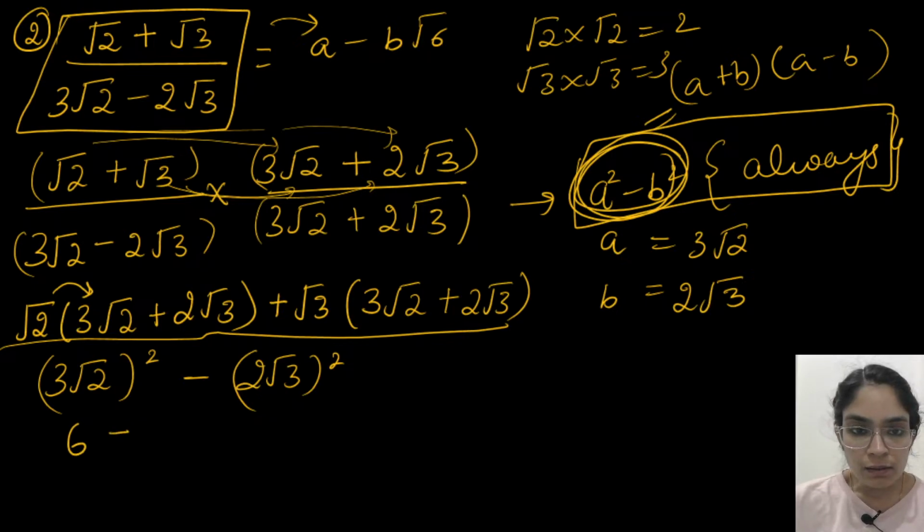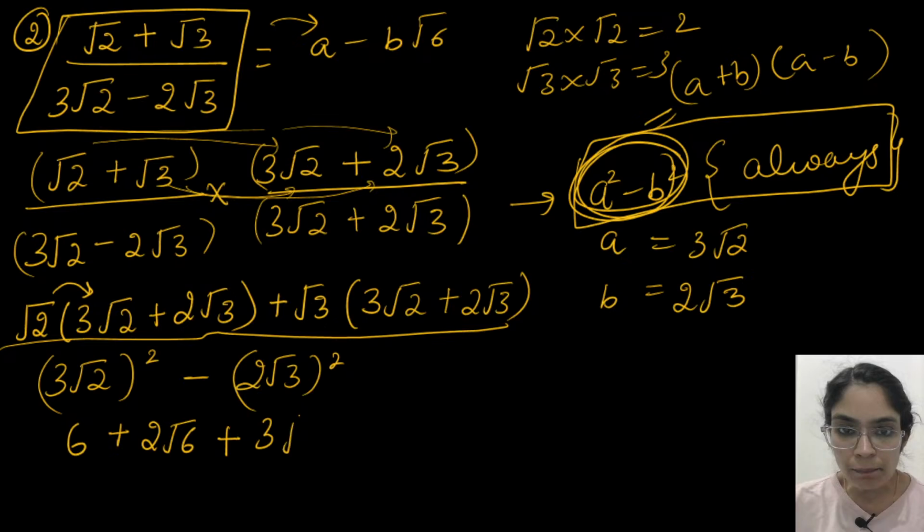So 6 plus, here now I have different numbers, so it will become 2√6, because √2 into √3 will become √6. Then 3 as it is, √3 into √2 becomes √6. Plus again √3 into √3 becomes 3, and 3 into 2 is 6.